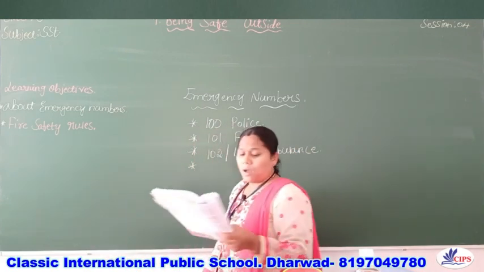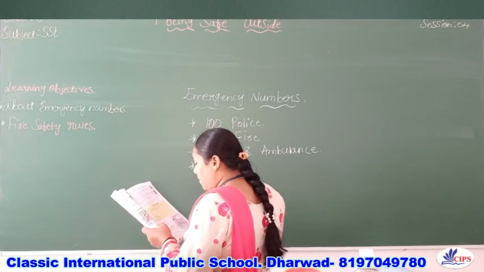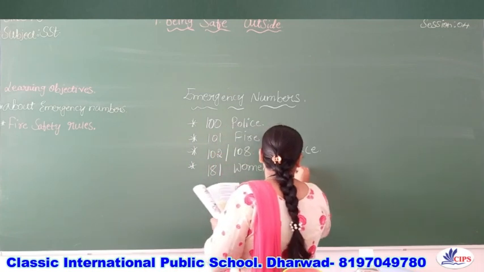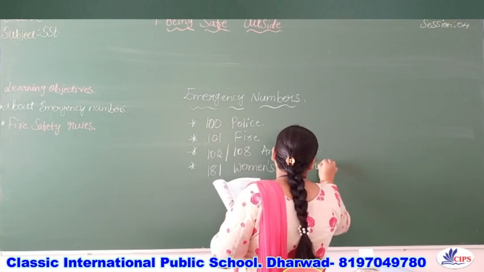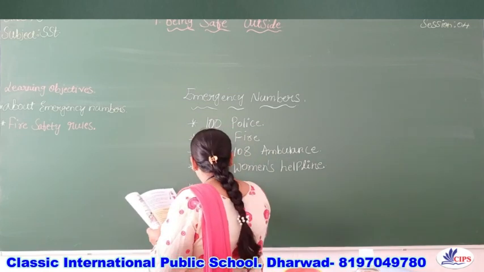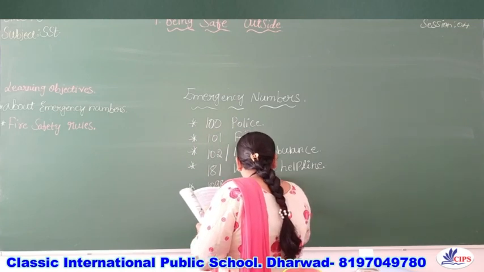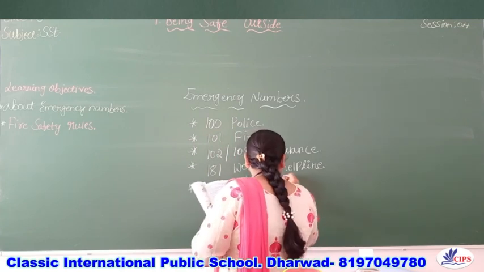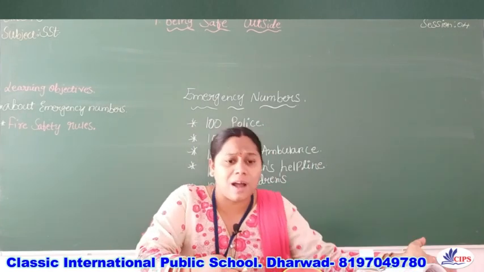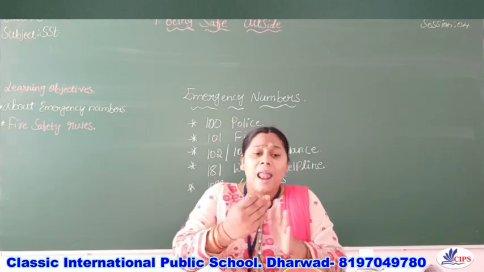Next, 181. You have to call this number. It is a women's helpline. Next, 1098. It is a children's helpline, meaning your helpline. Suppose you see anybody harassing children, or someone keeping children to work in any hotel or any area, you just call 1098. It is a children's helpline. They can help.